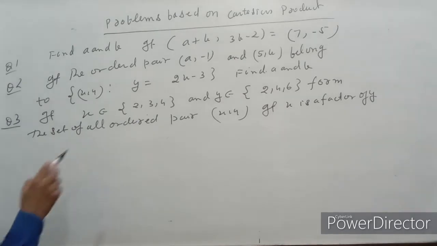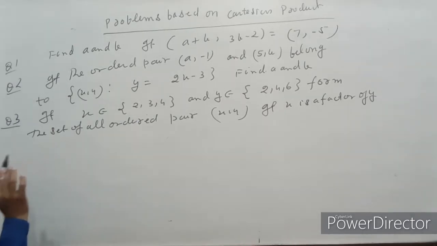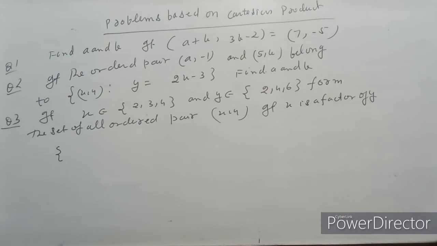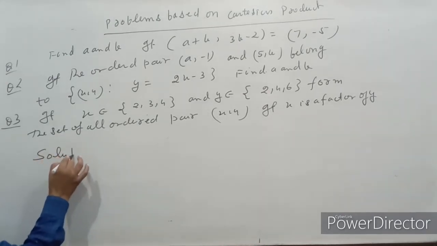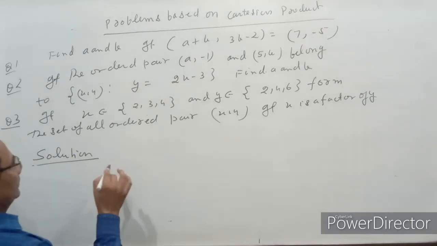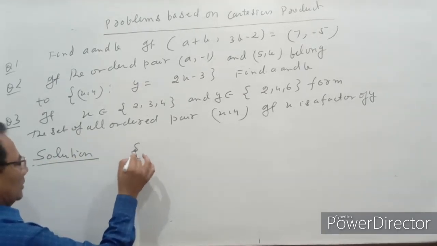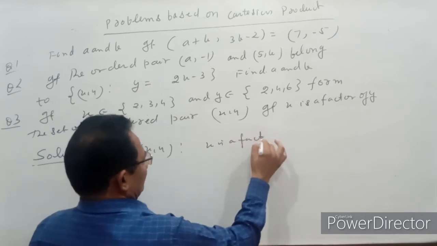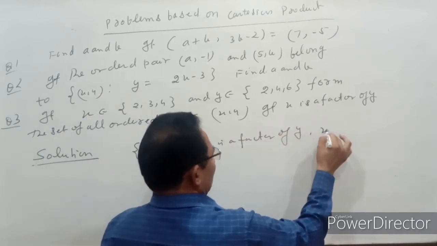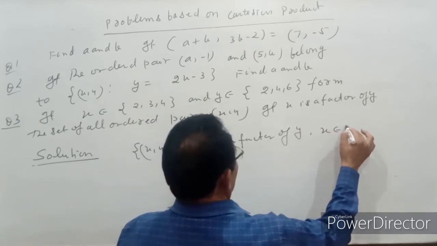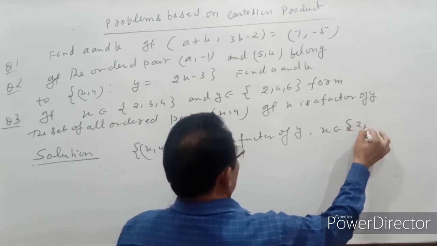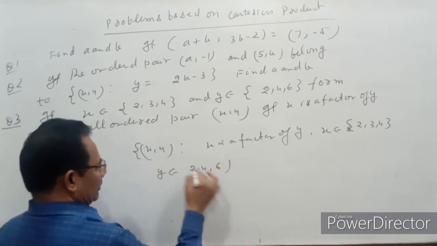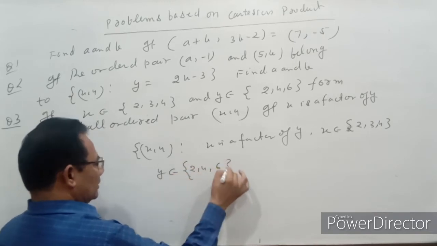The required set of ordered pairs is the set of (x, y) such that x is a factor of y, x belongs to the set {2, 3, 4} and y belongs to the set {2, 4, 6}.